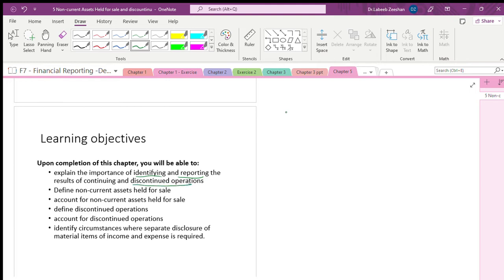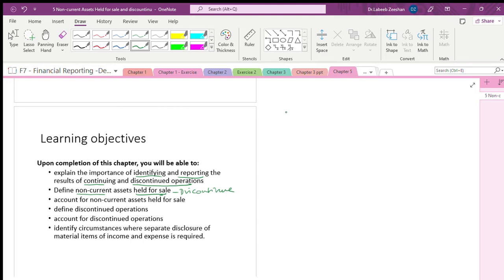We have to prepare financial statements for continuing, and also for discontinued operations. Whenever there is a discontinued operation, definitely there will be some non-current assets held for sale. We'll dispose of those non-current assets, whether profit or loss, that's a different thing.